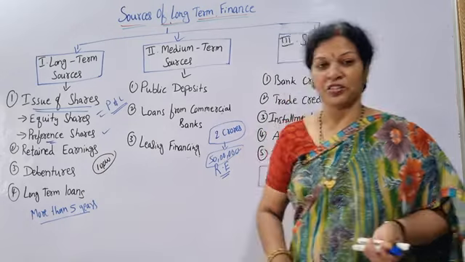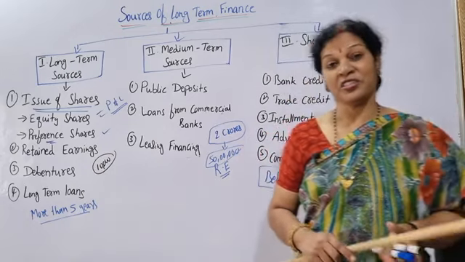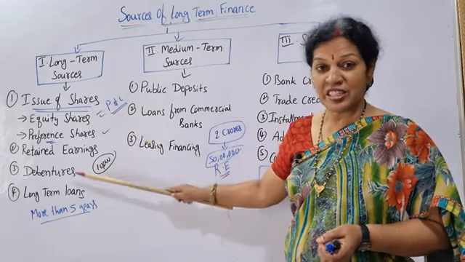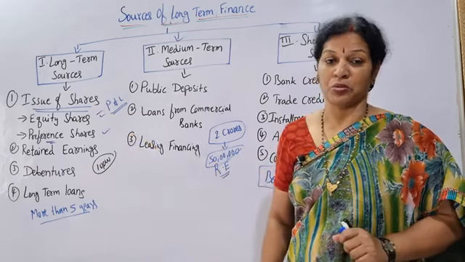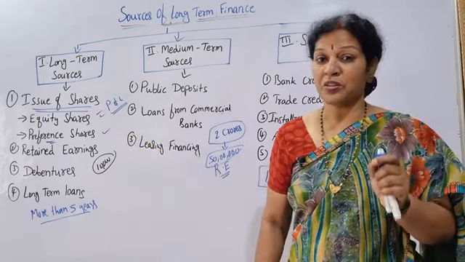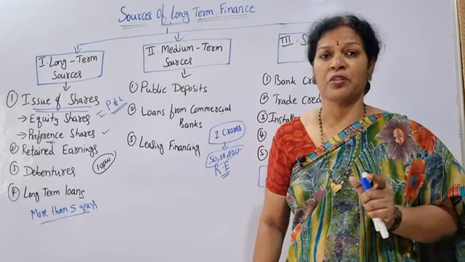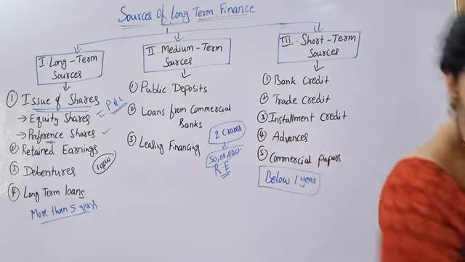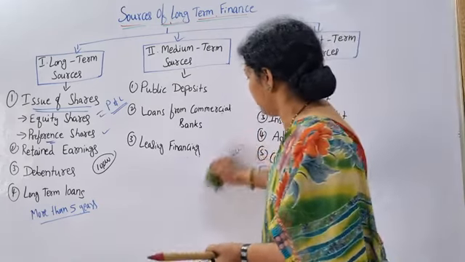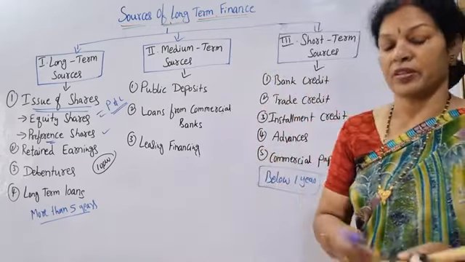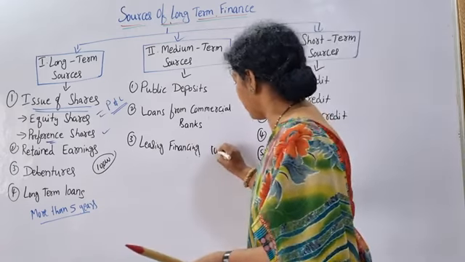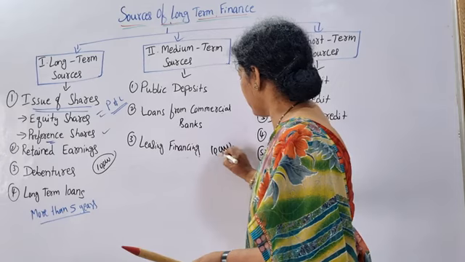Third one is debentures. Like companies issuing shares, in the same way a company can issue debentures also. Debentures are one of the important long-term sources of any organization. Suppose a company is issuing say 1 lakh debentures.